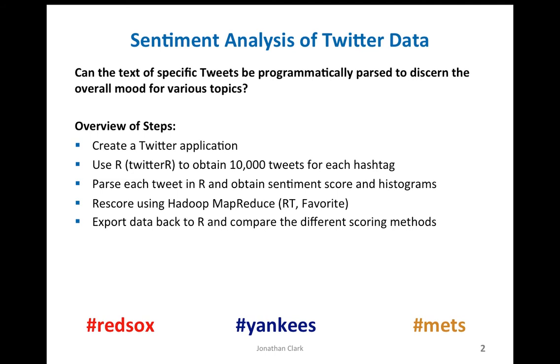I created a Twitter application to gain access to the Twitter API and the Twitter data. I used R, or more specifically the twitteR package, to obtain 10,000 tweets for each of the three hashtags. I parsed each tweet in R and obtained a sentiment score and an associated histogram. I have a second algorithm for scoring based off the first, but with a little bit more detail on retweeting and favorite counts, and I implemented that using Hadoop MapReduce. I exported that data back out of Hadoop, back into R, and I compared the different scoring methods.